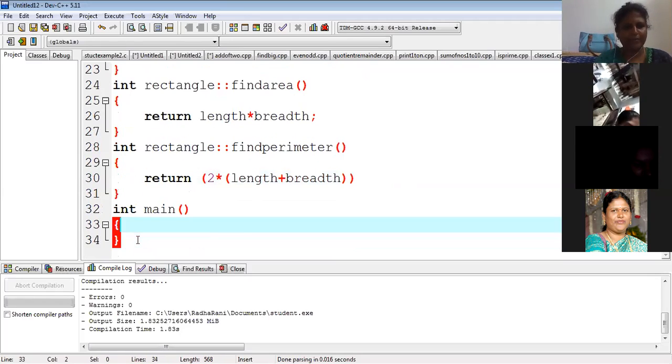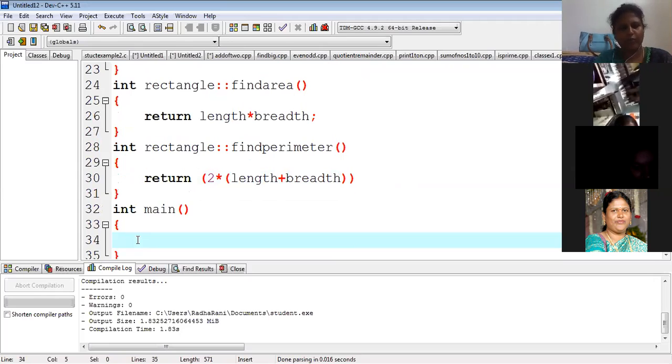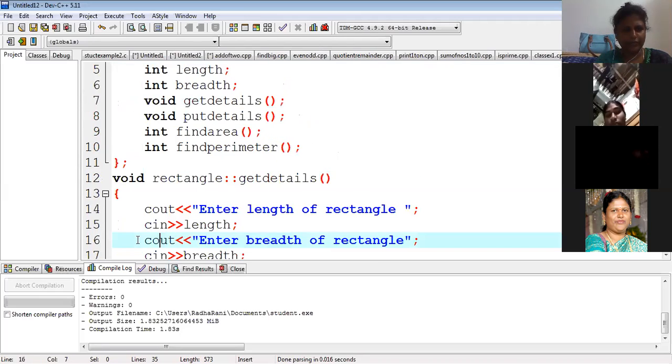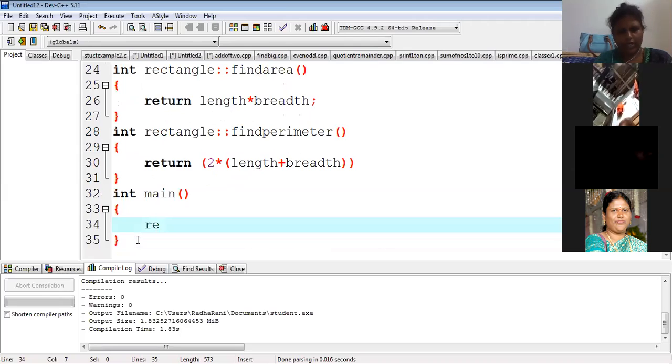Now what is the next part? We have to create the variables for rectangle. Our class has defined, but there are no objects for that. Without objects, class cannot take active part, only passive. I already told you, there is no memory allocation for the class declaration. Memory is allocated once you create the objects. Then only memory will be allocated.